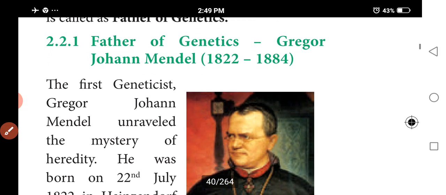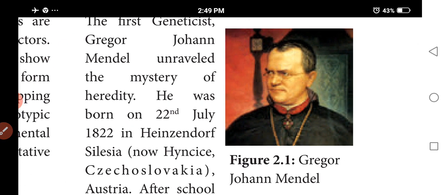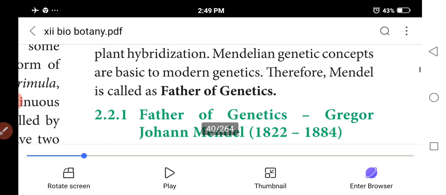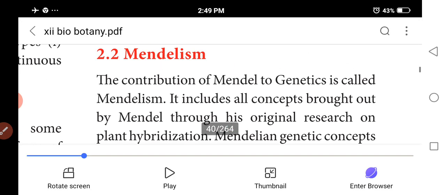Gregor Johann Mendel is called the father of genetics, and the study of the principles of heredity laid down by Mendel is called Mendelism.